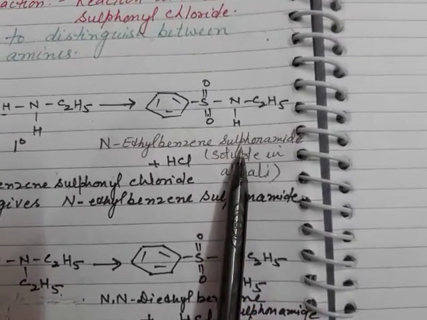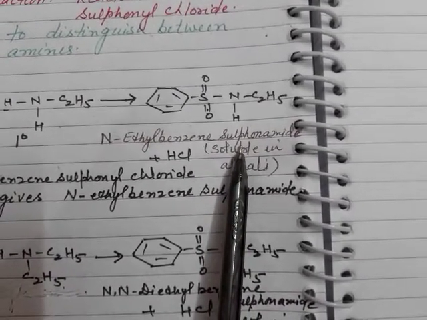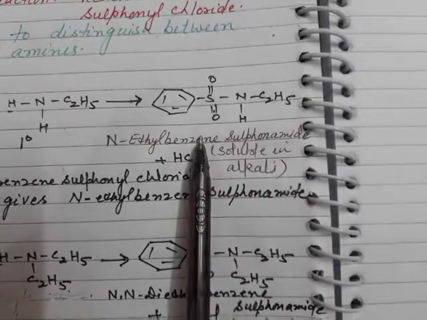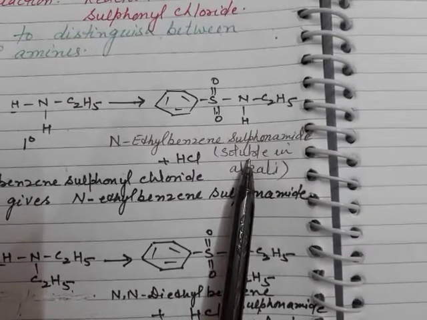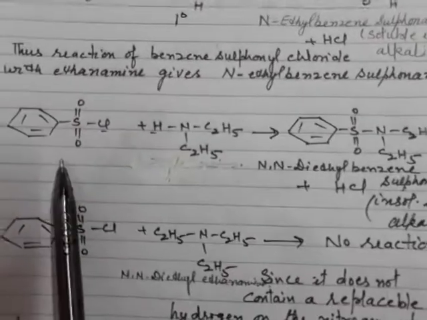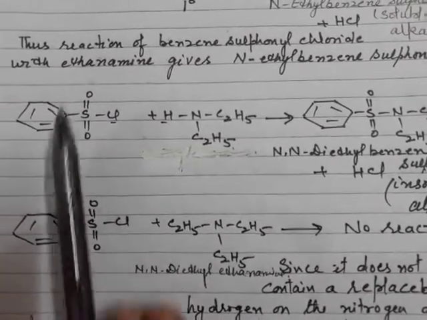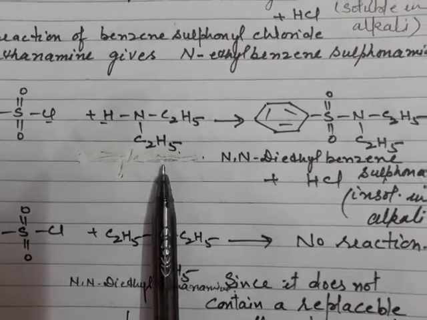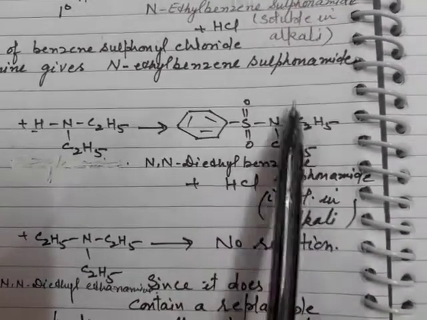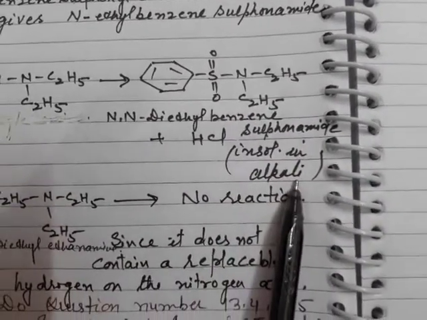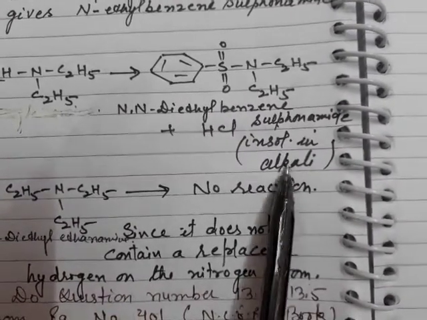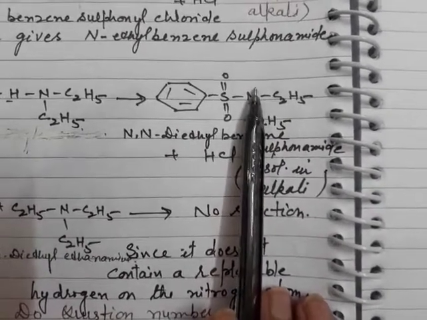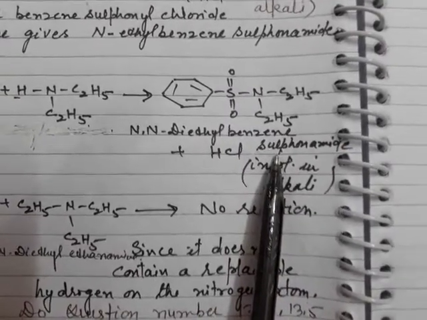The hydrogen which is attached to nitrogen in sulfonamide is strongly acidic due to the presence of strong electron withdrawing sulfonyl group attached to it. Hence, it is soluble in alkali. In the second reaction, benzene sulfonyl chloride is made to react with the secondary amine. It forms N,N-diethyl benzene sulfonamide, and it is insoluble in alkali. It is insoluble in alkali due to the absence of hydrogen attached to the nitrogen, which is acidic in nature.